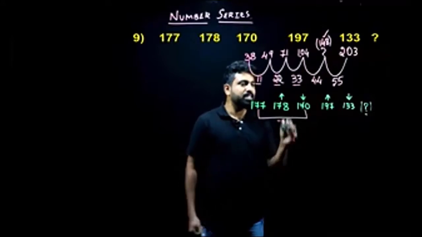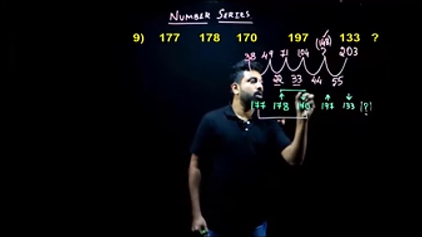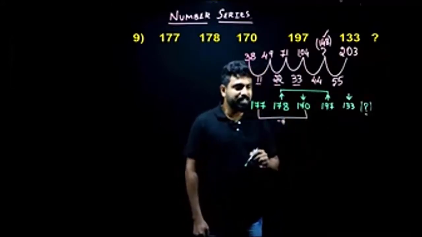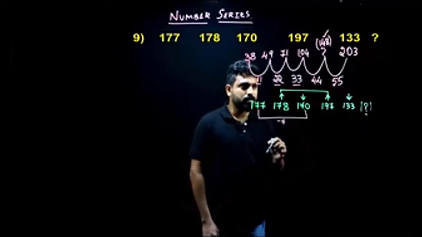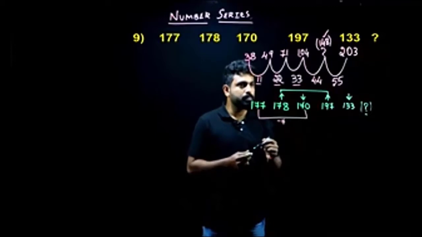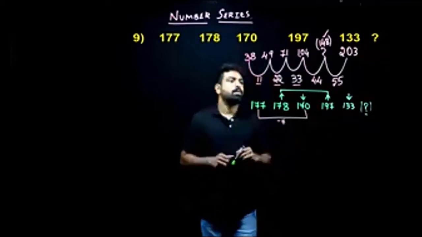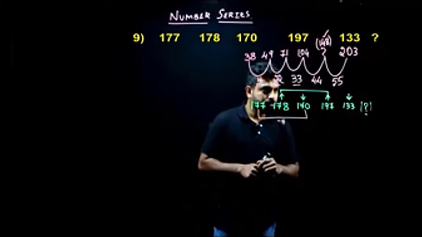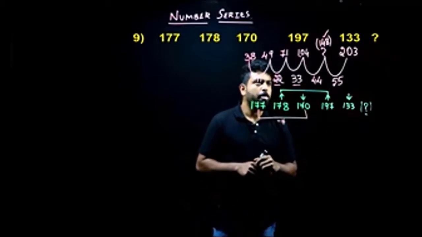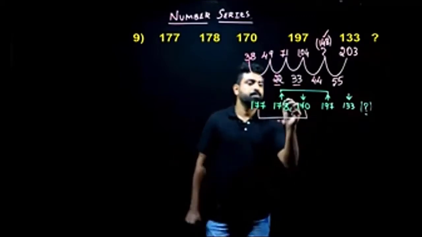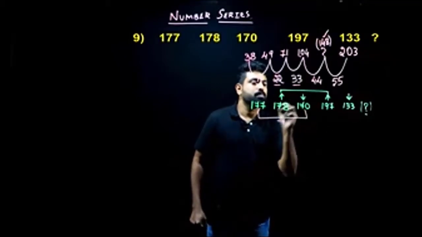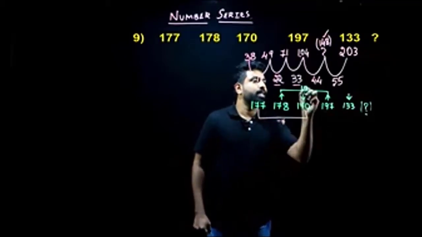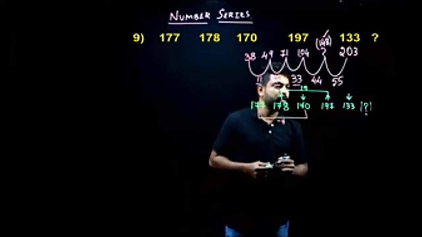What will be the difference here? The difference here will be 19.